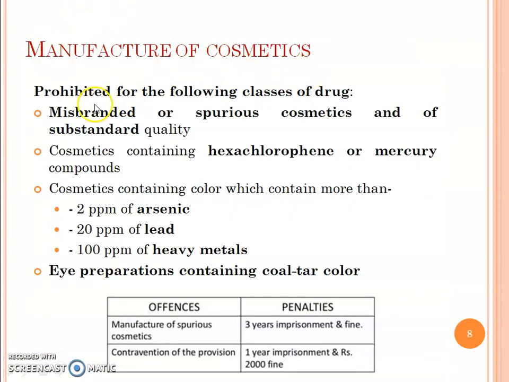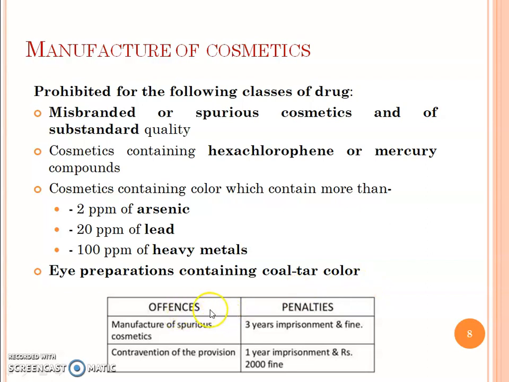Manufacturing of cosmetics. Manufacture is prohibited for the following classes of cosmetics: misbranded or spurious cosmetics and those of substandard quality. Cosmetics containing hexachlorophene or mercury compounds are also prohibited. Cosmetics containing colors which contain more than 2 ppm of arsenic, 20 ppm of lead, or 100 ppm of heavy metals are prohibited, as are hair preparations containing coal tar color.